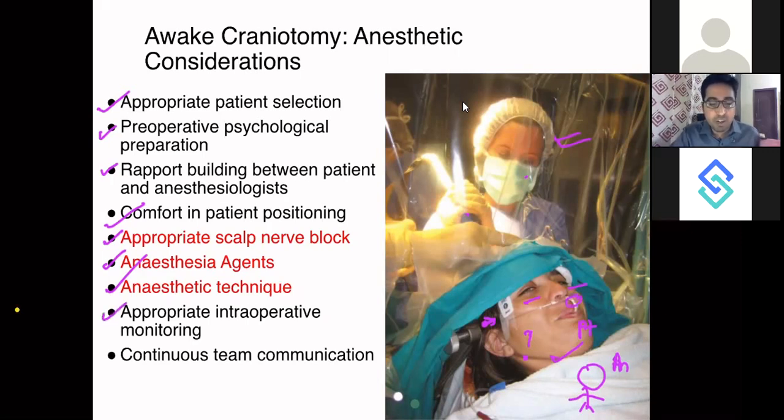Appropriate intraoperative monitoring. Monitoring, I have covered everything till now. And then continuous team communication. If the anesthetist is seeing any problem in the patient's function, he should communicate with the neurosurgeon at that time itself, before the damage is done.